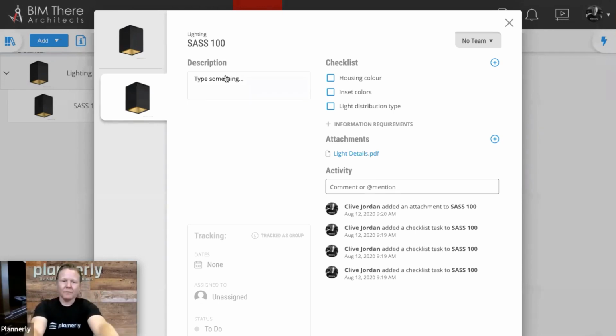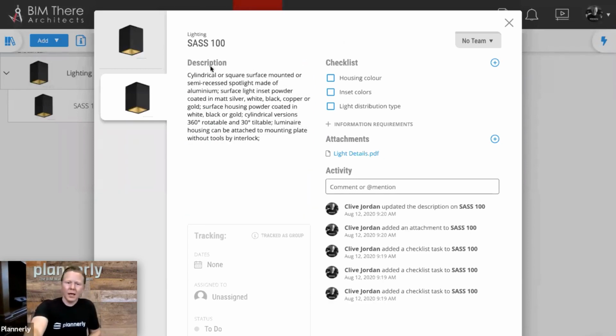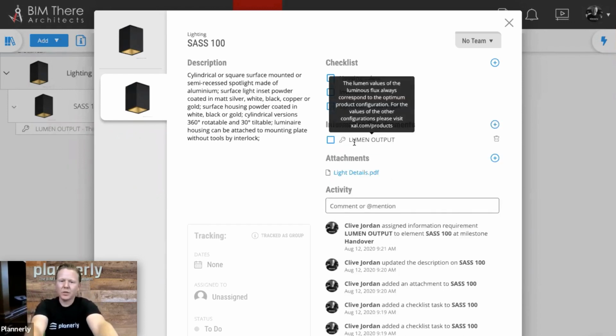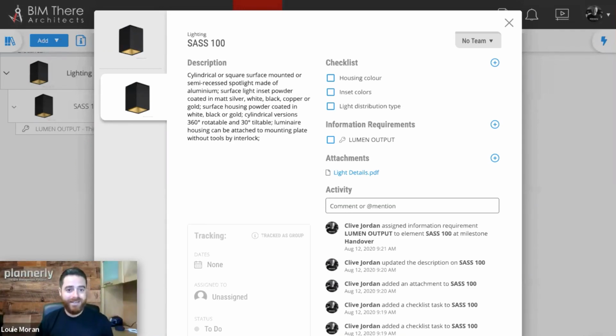Yep, and we might have a way of describing what we're asking for, what we're looking for. And if I was to just copy something in here, you can see now we've got a light fixture with a description, with a set of requirements that we need to check. We could also have information requirements, which might be lumens, or so the lumen output, what's the value specifically for this? And we need to check that that is being adhered to by the team. So that's defining clearer requirements. Yeah. Containing all that information in an area can be helpful.